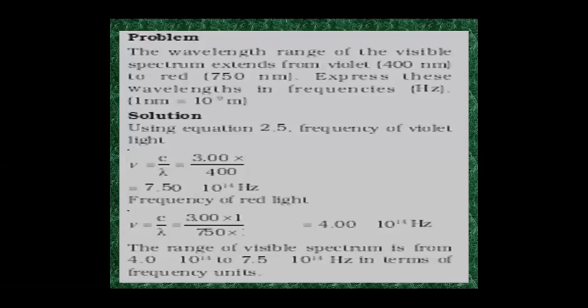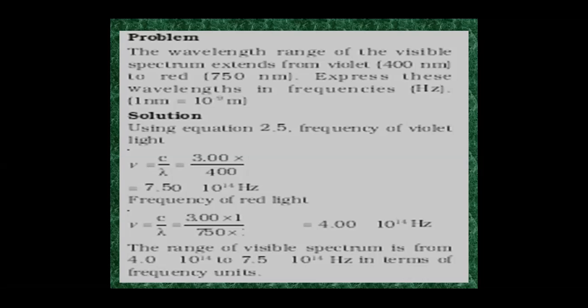Now, we'll discuss the numericals based on velocity, wave number, and wavelength. The wavelength range of the visible spectrum extends from violet, that is 400 nanometer, to red, that is 750 nanometer. Express these wavelengths in frequencies. What is given? 1 nanometer is equal to 10 to the power of minus 9 meter. Now, using the equation nu is equal to c by lambda, the velocity of light is 3 into 10 to the power of 8 meter per second, and the wavelength of violet is 400 nanometer.